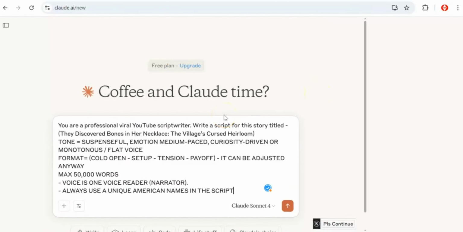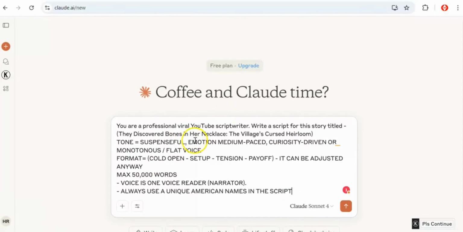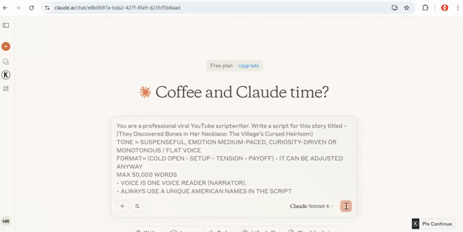As you can see right here, I already pasted the title, and I stated the tone, the format, and the voice I want. I explained to the AI how I want my script to be generated. So I'll go ahead and click the enter button, and this will be generated in a few minutes.